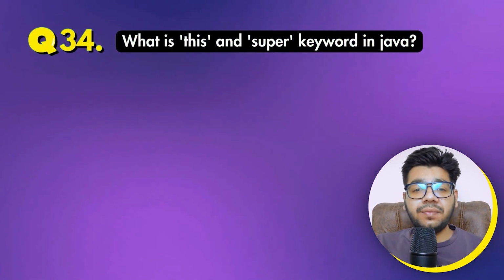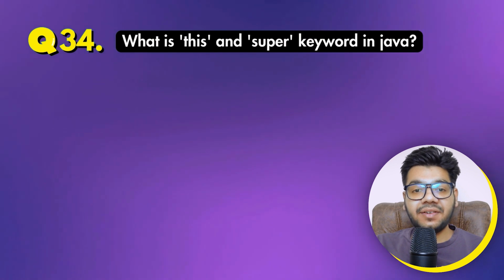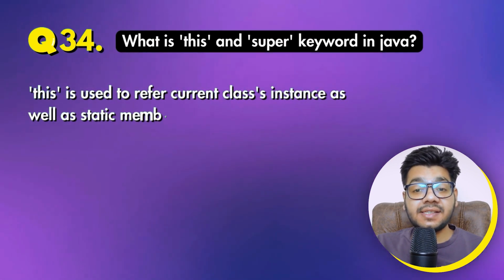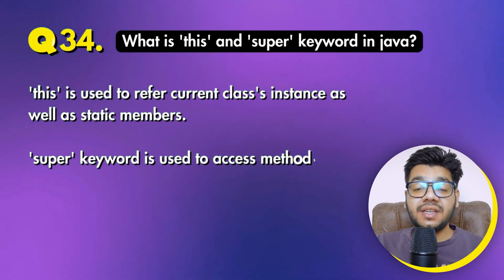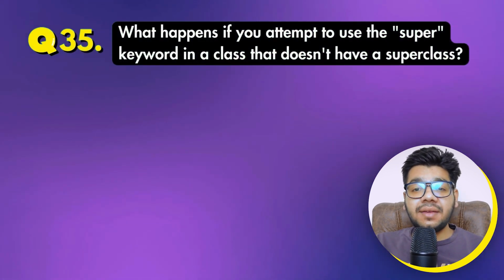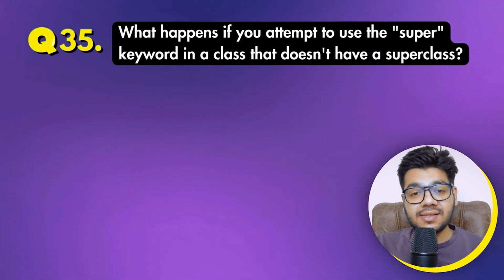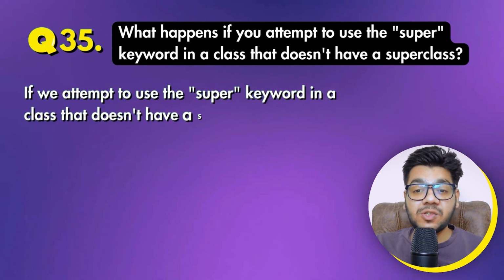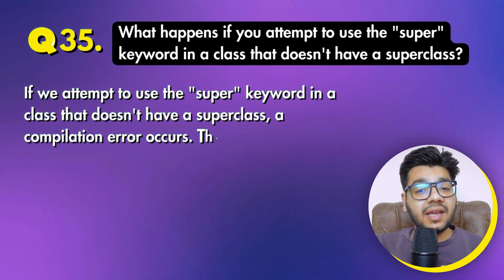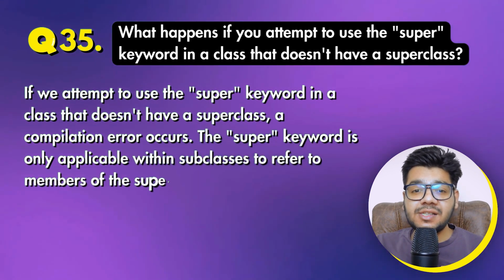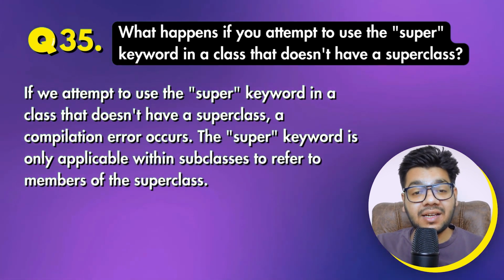Moving to question 34, what are this and super keywords in Java? This is used to refer to the current class's instance as well as static members. Super keyword is used to access methods of the parent class. What happens if you attempt to use the super keyword in a class that doesn't have a super class? If we attempt to use the super keyword in a class that doesn't have a super class, a compilation error occurs. The super keyword is only applicable within subclasses to refer to members of the super class.